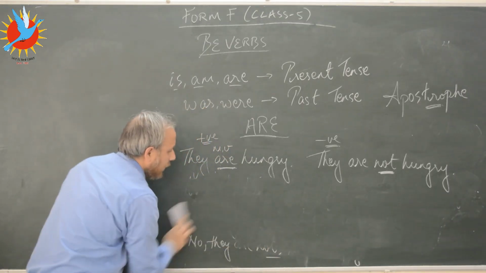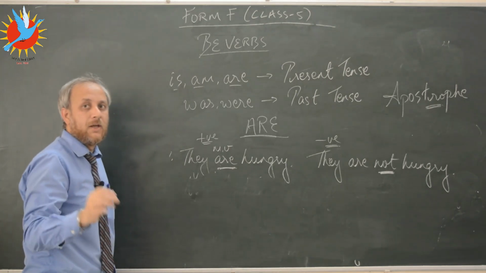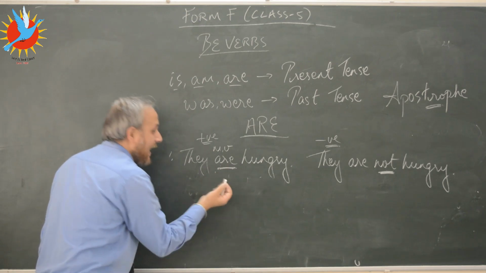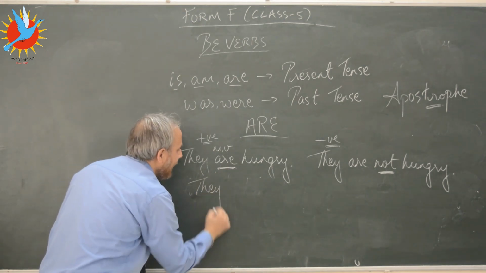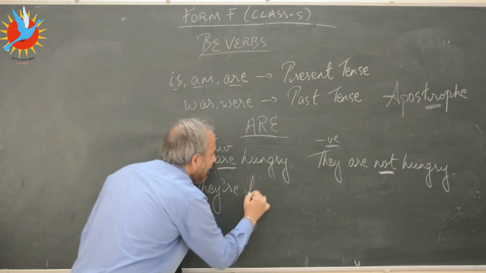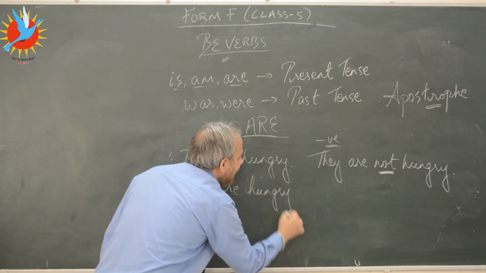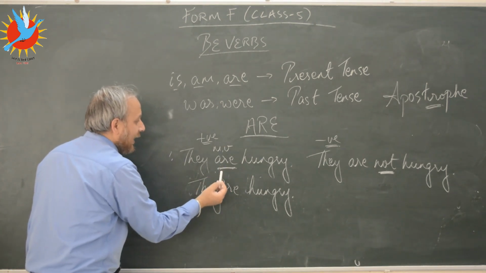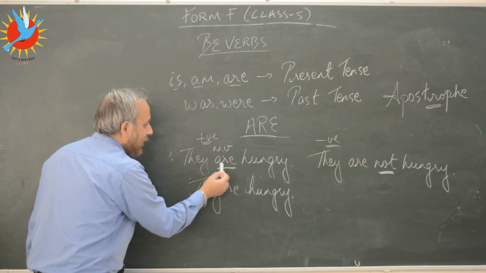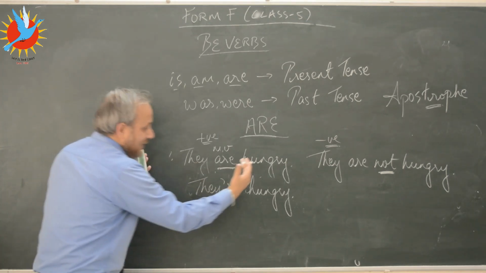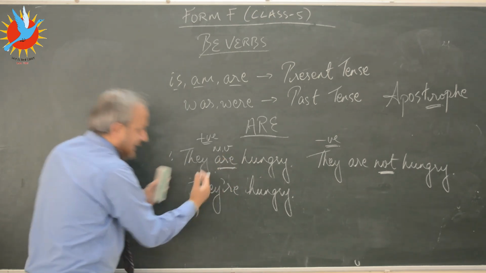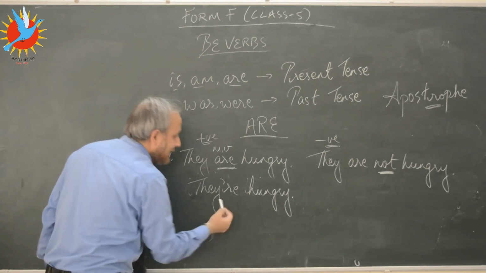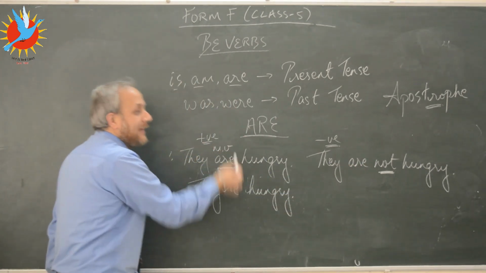So let's say I want to contract this sentence, they are hungry. Yes, I can contract it. I can write it this way: they're, H-U-N-G-R-Y. I've used the apostrophe in place of the A, and I've joined they and are. That means I have reduced the length, I've contracted it. So when you read this, it will be read like this: they are hungry. When you read this sentence, they're hungry, the meaning stays.